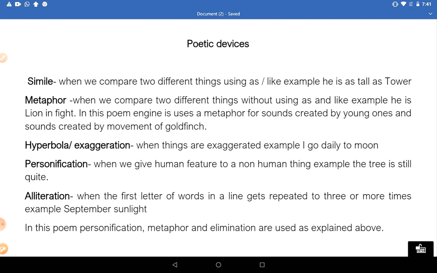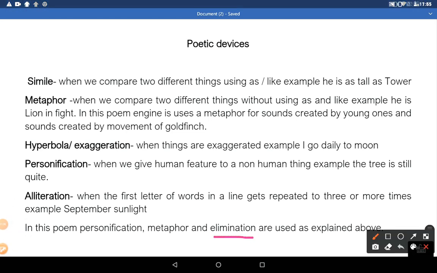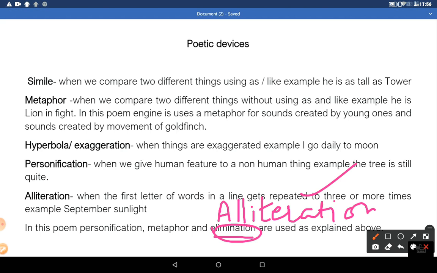The spelling is wrong, instead of elimination, write alliteration. Alliteration is used as the example above.